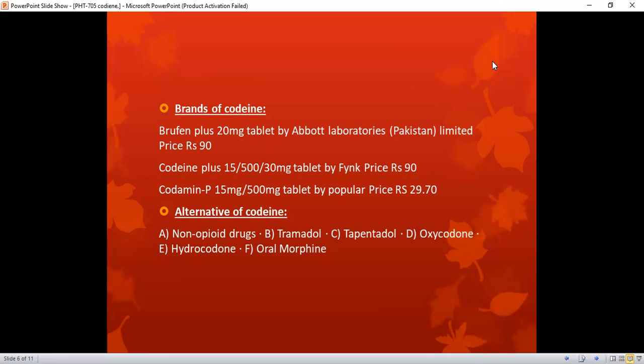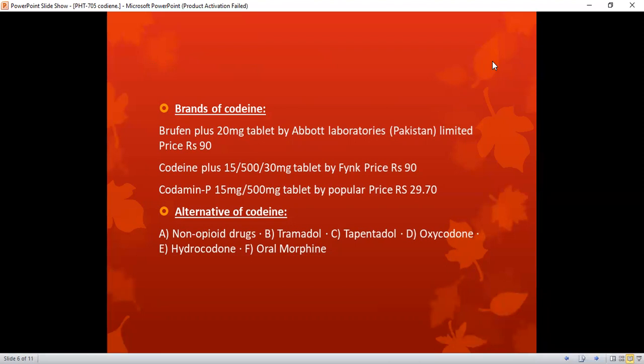Codeine Plus is available as 15 mg, 500 mg, and 30 mg tablets by Fink, and the price is 90 rupees. Codeine P is available as 15 mg, 500 mg tablets by Popular, and the price is 29.70 rupees. There are various alternatives to codeine that can be taken.